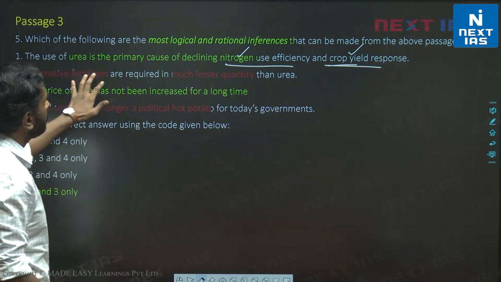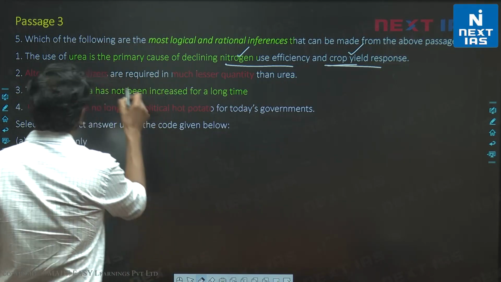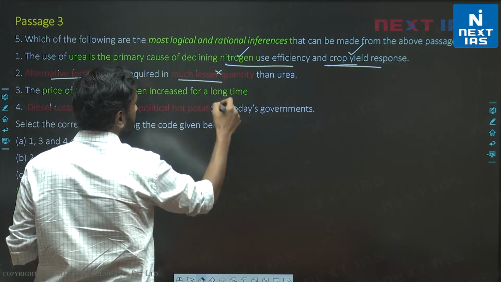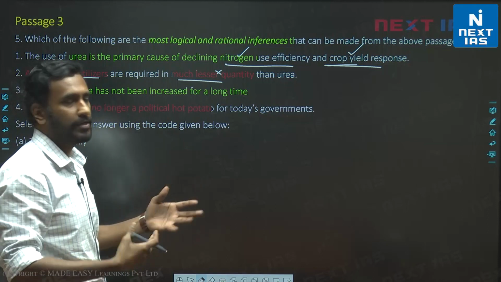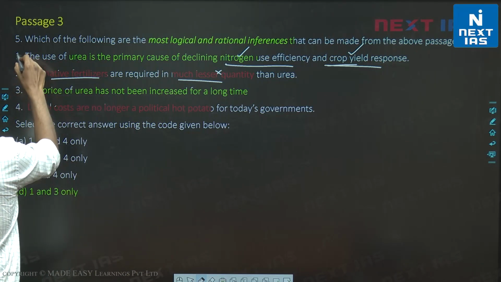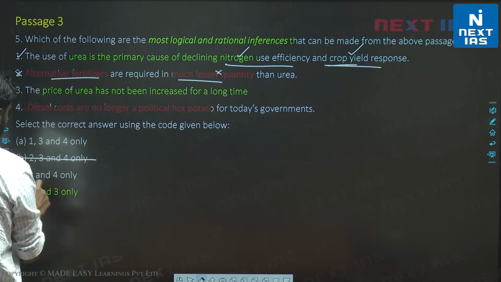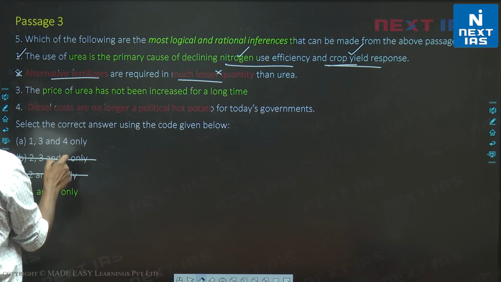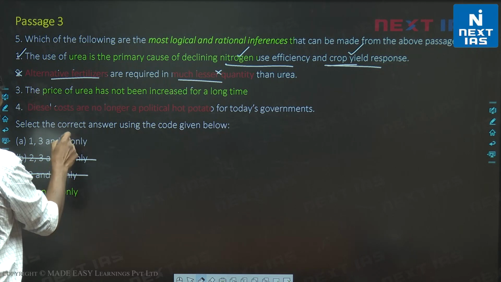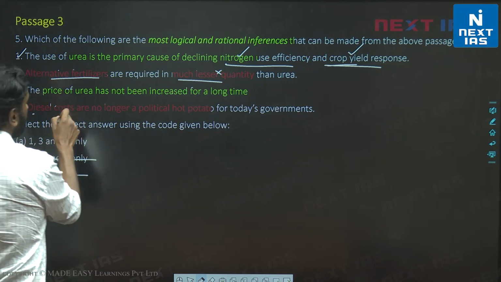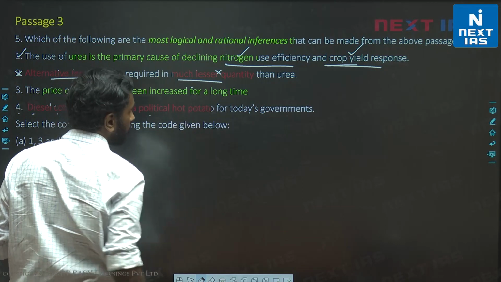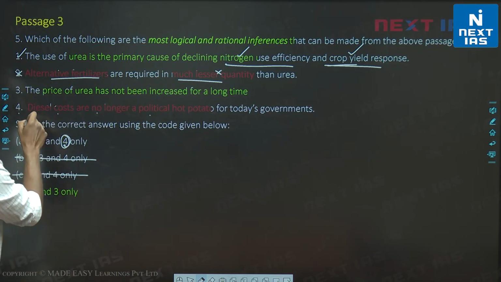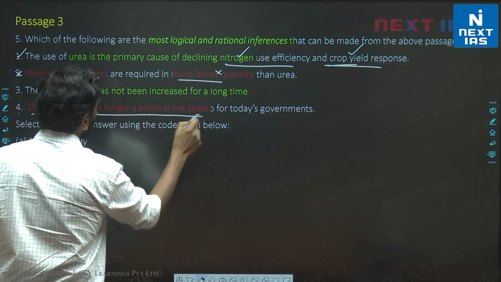Let's look at two. Alternative fertilizers are required in much lesser quantity. Alternative fertilizers, even in the previous question, were mentioned, but they are not actually discussed. Much lesser quantity, much more quantity, we can't know. So 2 is invalid and 1 is valid. So we just need to check option 4. Diesel costs are no longer a political hot potato for today's governments. So 3, we don't need to check. In 4, diesel costs are no longer a political hot potato.